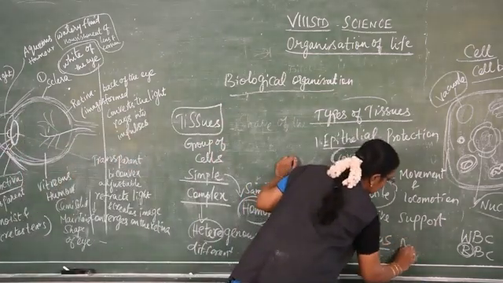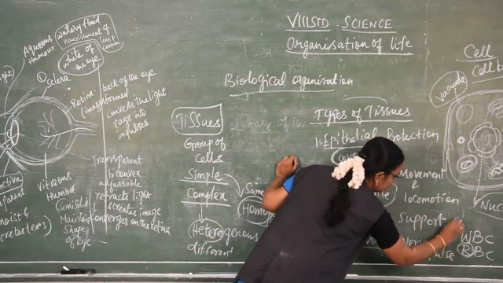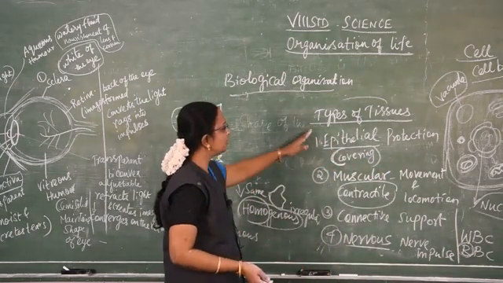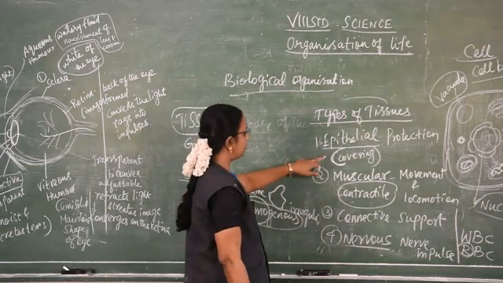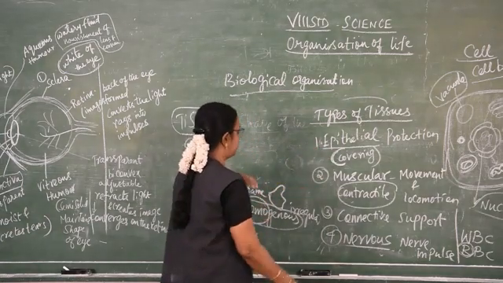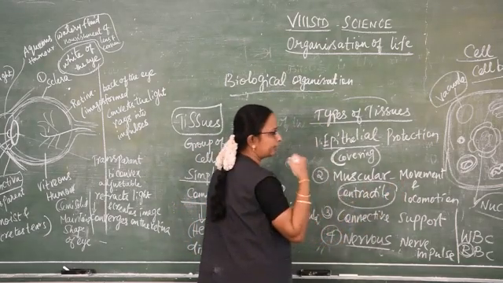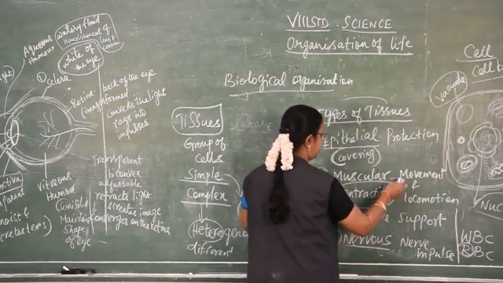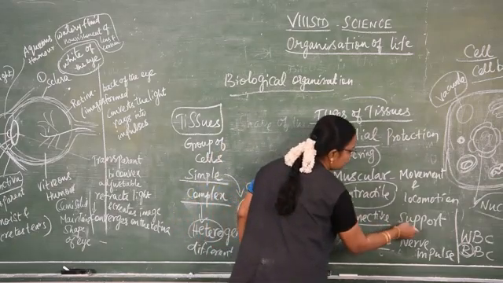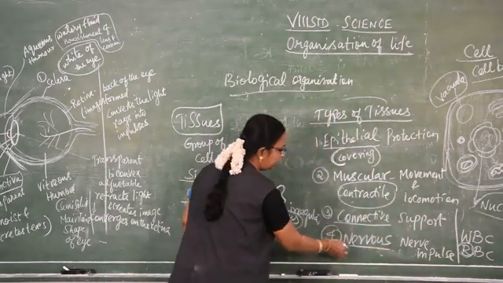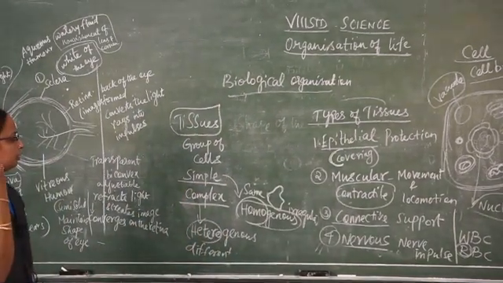What is meant by impulse? The order given by the brain, isn't it? So these are the four types of tissue. Epithelial tissue, what's their main function? Covering. It is found in the skin. Next, muscular tissue, what's their main function? Contractile. It can shrink and expand, so movement and locomotion. Connective tissue supports our body. And nervous tissue conducts the nerve impulse from the brain.